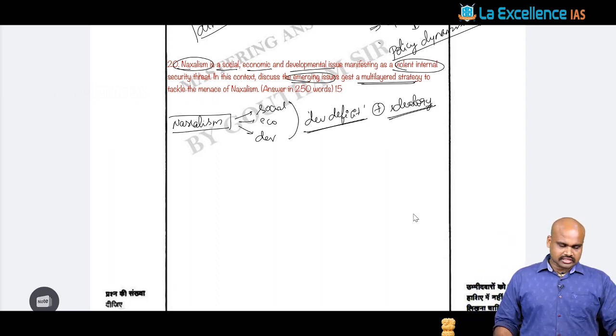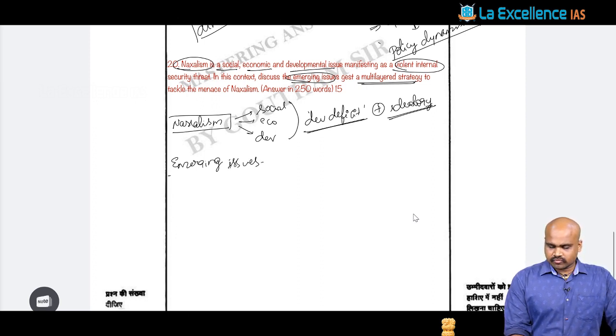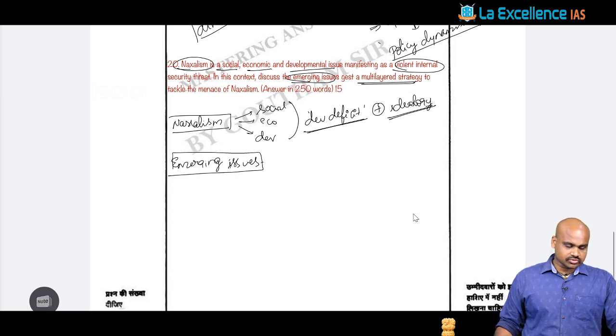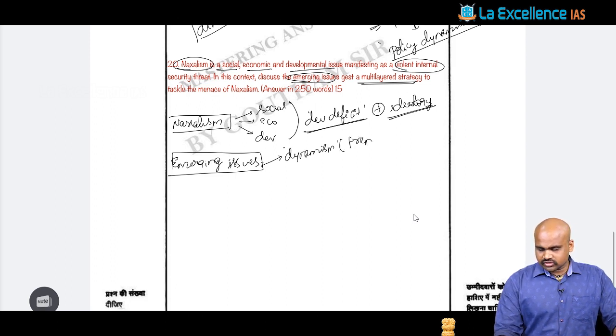And there, what are they asking? They are asking that there are certain emerging issues with respect to this Naxalism as a phenomenon. And when you look at these emerging issues, one particular concept you would talk about is the dynamic nature, or the dynamism, or the trends in Naxalism itself, which is changing. And one particular thing that you can see is the tri-junction operation.